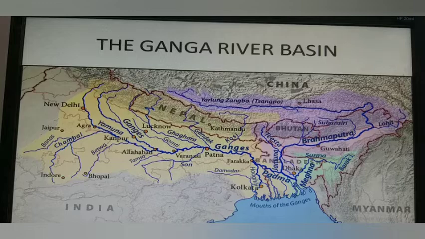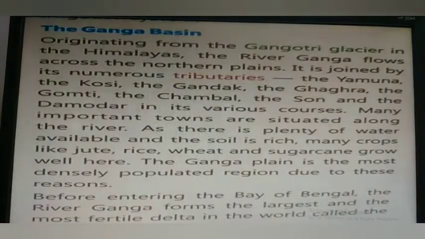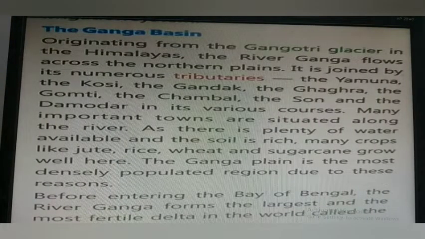The river Ganga in the north originates from Gangotri Glacier at Gomukh in the Himalayas, flows swiftly down the mountains and enters the plain at Haridwar. It flows through Uttarakhand, Himachal Pradesh, Haryana, Delhi, Uttar Pradesh, Madhya Pradesh, Chhattisgarh, Rajasthan, Bihar, Jharkhand and West Bengal.